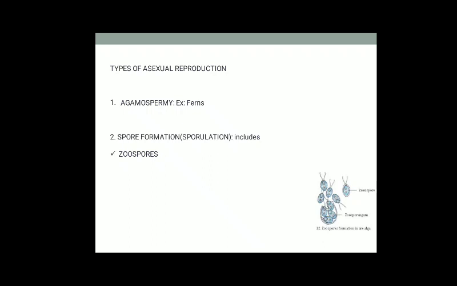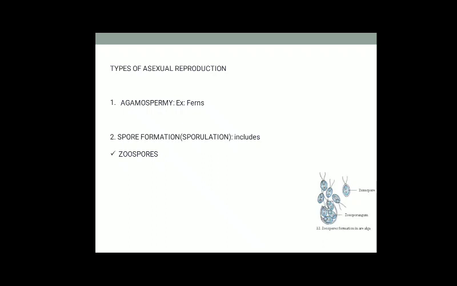Next, we have sporulation or spore formation. It is a process in which organisms produce specialized structures known as spores. A spore is a reproductive structure formed to tide over unfavorable climatic conditions over a certain extended period. The commonly produced structures are conidia, zoospores, sporangiospores, and chlamydospores. Let's discuss one by one. First, we discuss zoospores.